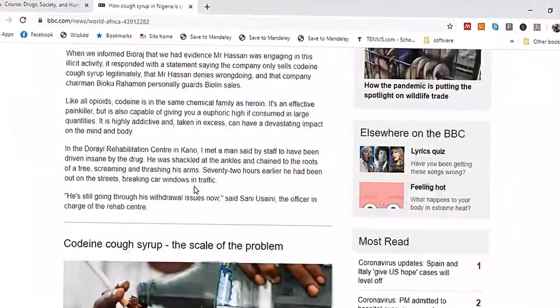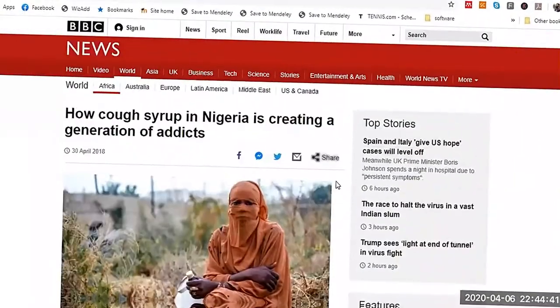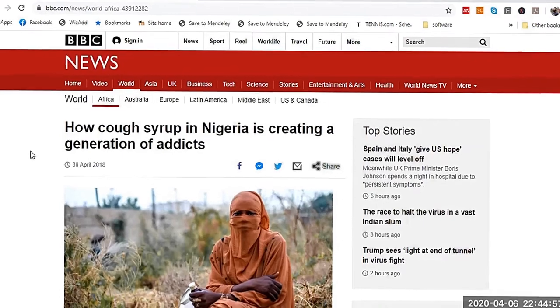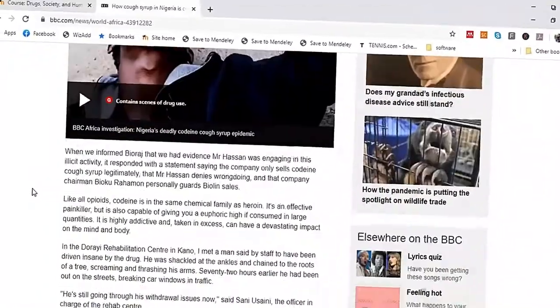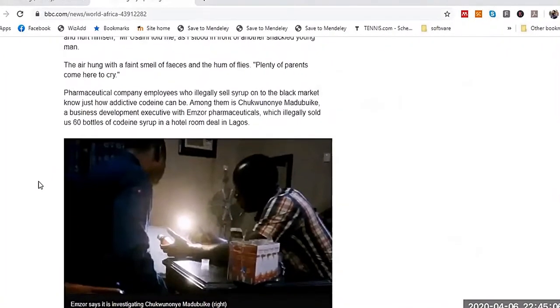I'm not going to show you the videos. If I were teaching you in a class, maybe I would show you some videos, but because I'm teaching online, you can watch these videos at home. But the question is, why do people take this cough syrup? The answer is actually very simple. Cough syrup consists of alcohol.